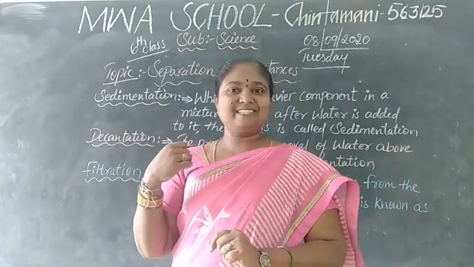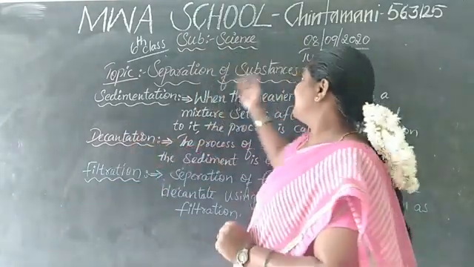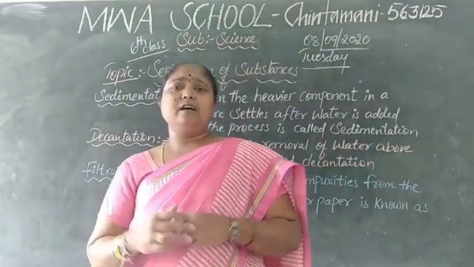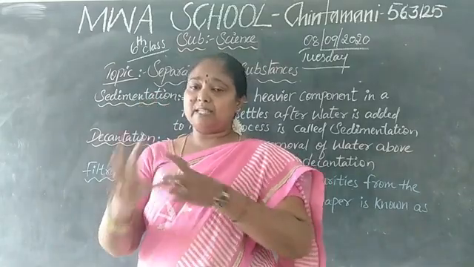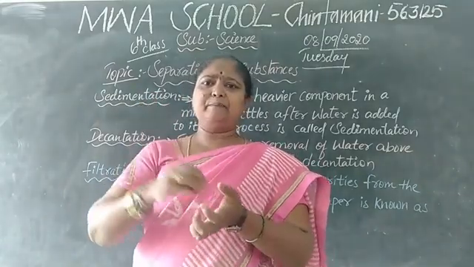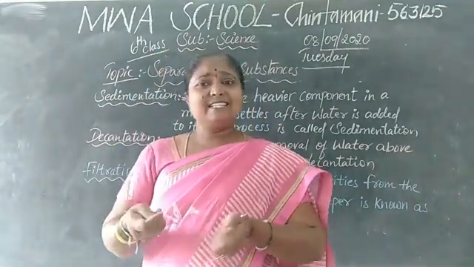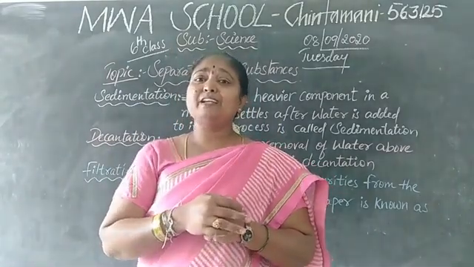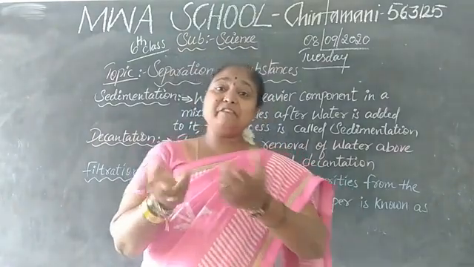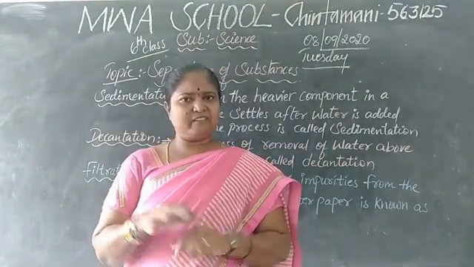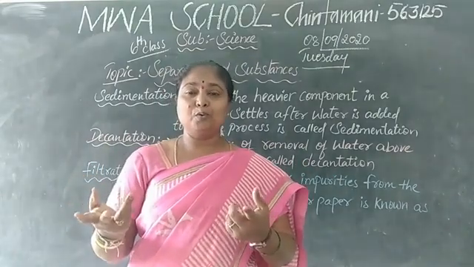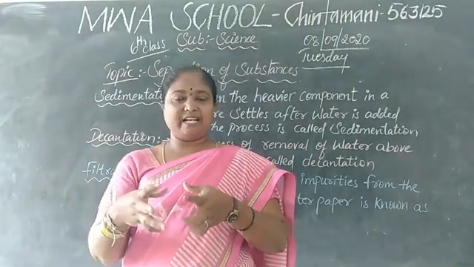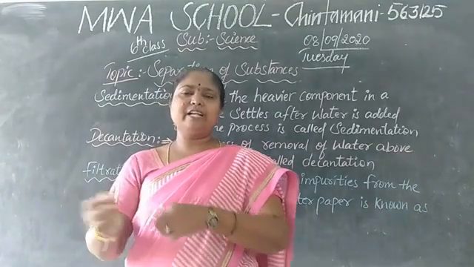Okay, let me start today's topic. Separation of the substances. In the previous class, we separated the substances by hand picking, winnowing and sieving methods. Still, some substances cannot be separated that easily. Then can we leave it like that? No. For example, when we wash the rice, we throw that water.